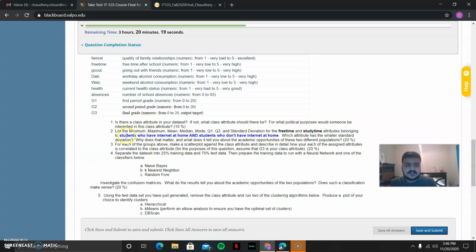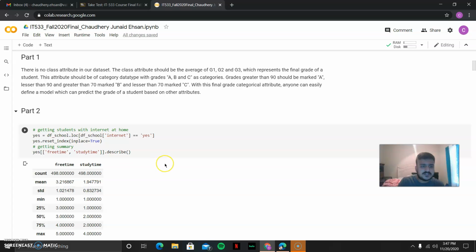Okay, so the next question is we have to list the minimum, mean, median, mode, Q1, Q3 for the free time and study time attributes belonging to students who have internet and who don't have internet at home, with the smaller standard deviation. What does it mean, and what does it tell you about the opportunities of those people in different populations? All right, let's go towards that one.